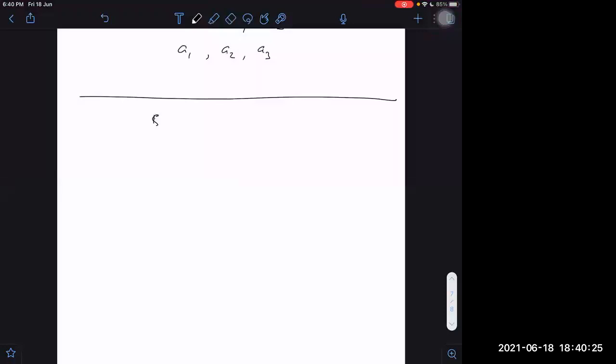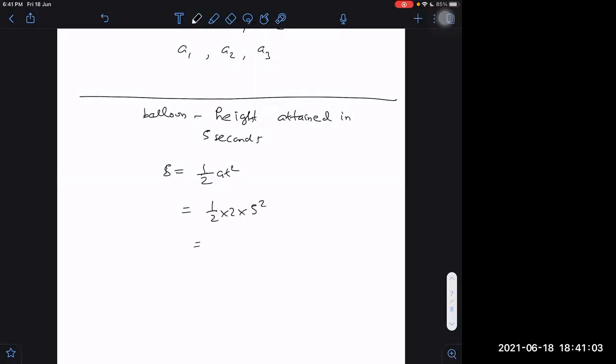Let us check once. S is equal to half at square. For the balloon, I want to find the height attained in 5 seconds, which will be half into 2 into 5 square, which is 25 meters, as you said.